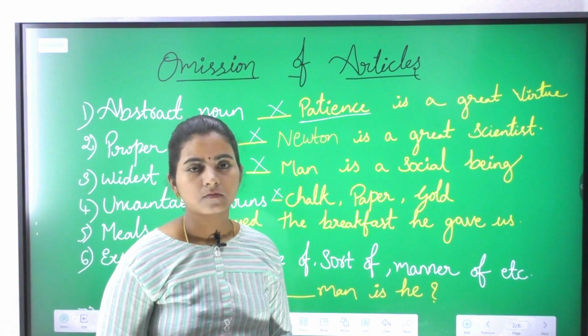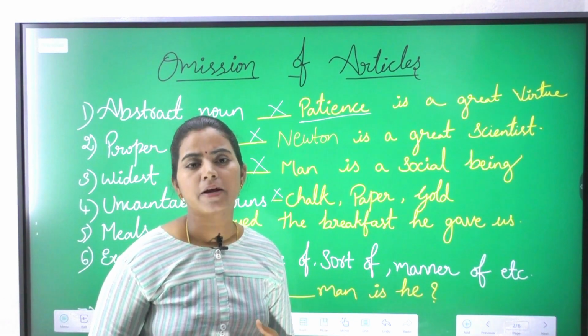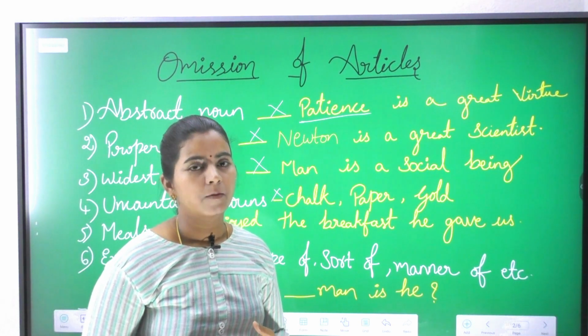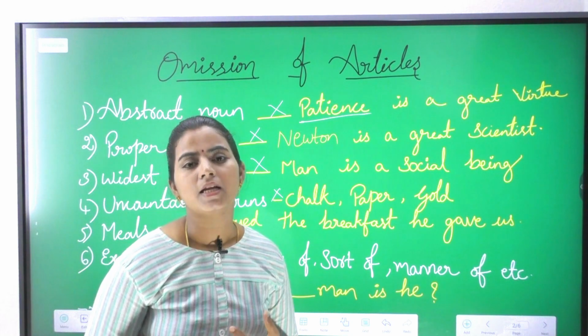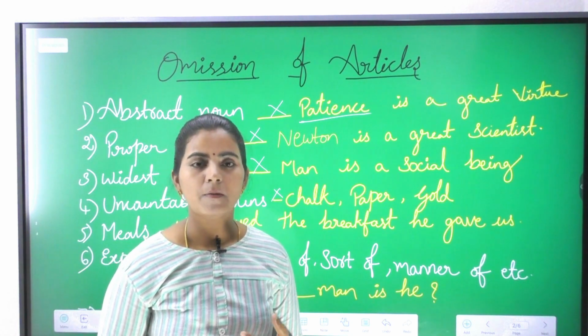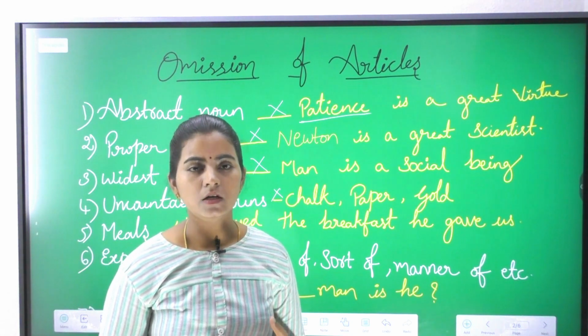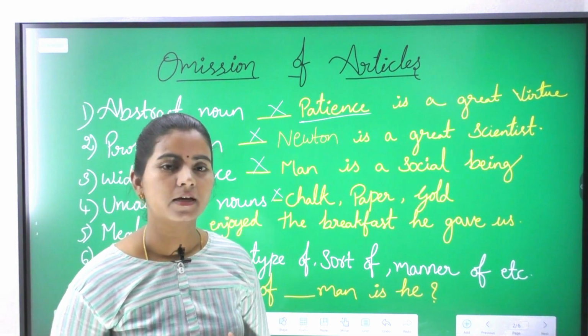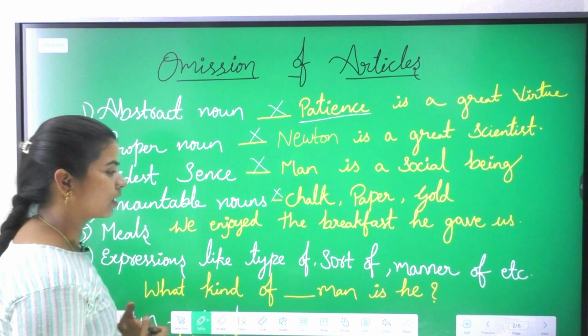Now gold. "My ring is made of gold." This is the proper way of saying it, but you should not say "my ring is made of a gold" or "my ring is made of the gold". No, you should not use any article before it. I hope it's clear. Let's move on to the next one.